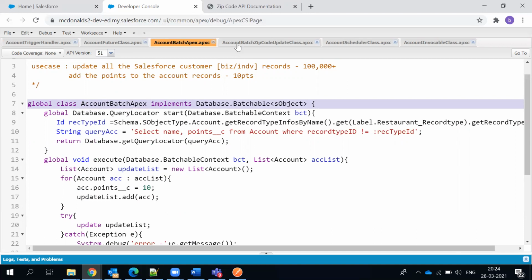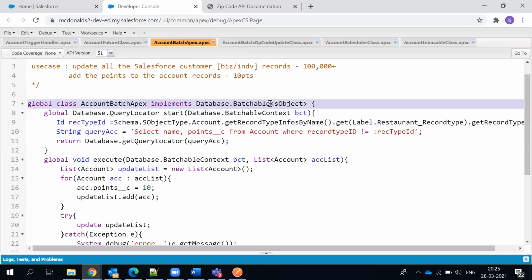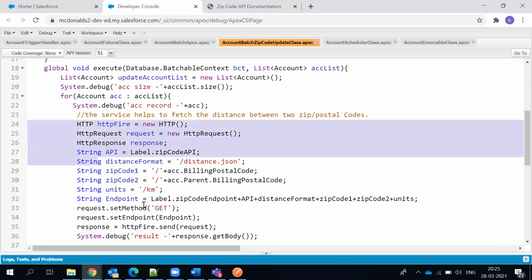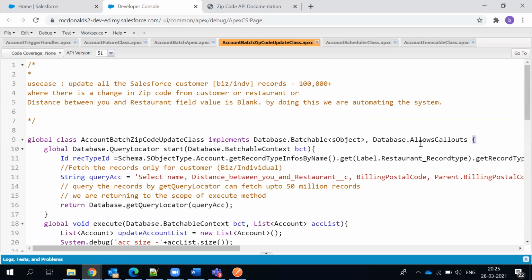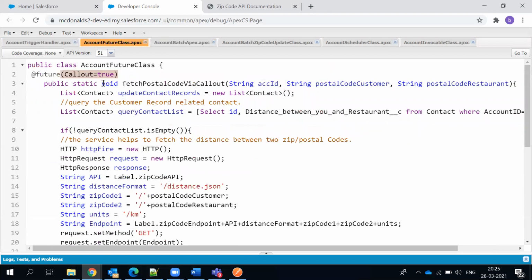Now we are trying to make a callout, and that callout has to return back to Salesforce. So now look at this. In the earlier one we don't have any integration call, but here we have an integration callout. So I should say Database.AllowCallouts. Wherever you are doing an integration, make sure you say Database.AllowCallouts. This is for a batch, and for a future class we should make it callout is equal to true.